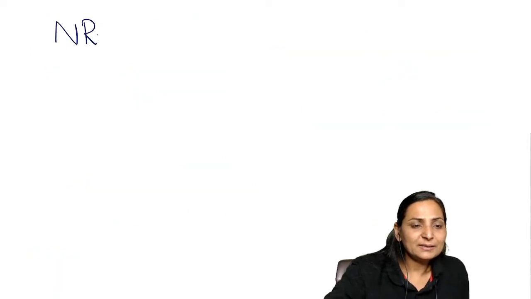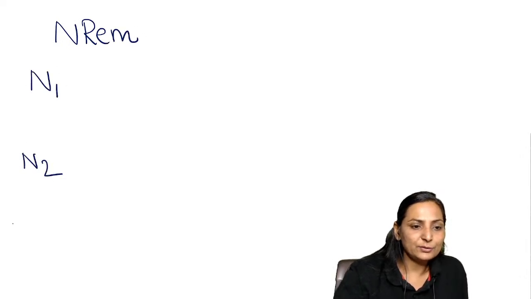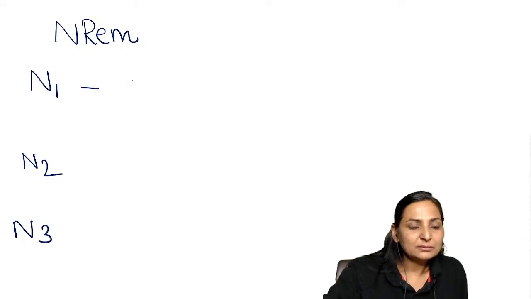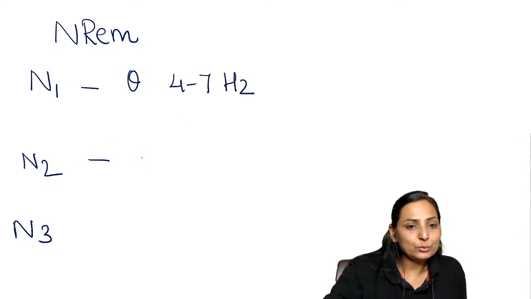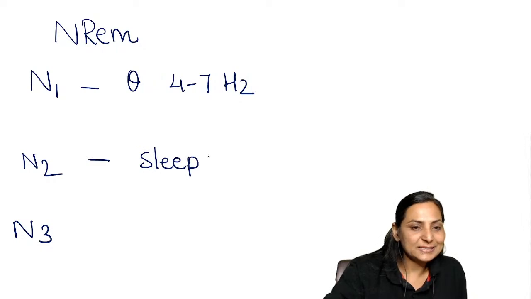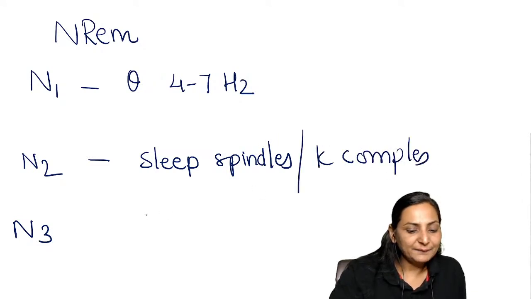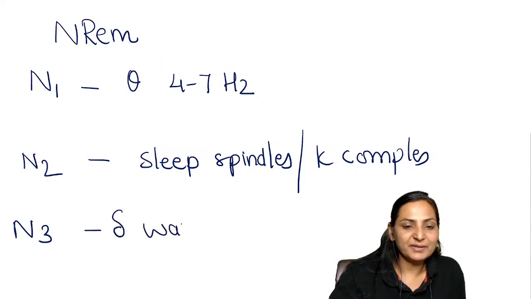Now, recently, NREM has been divided into stages N1, N2, and N3, right? N1 is characterized by theta waves, which are 4 to 7 hertz. N2 is characterized by sleep spindles and K complexes. And N3 is characterized by large amplitude delta waves.